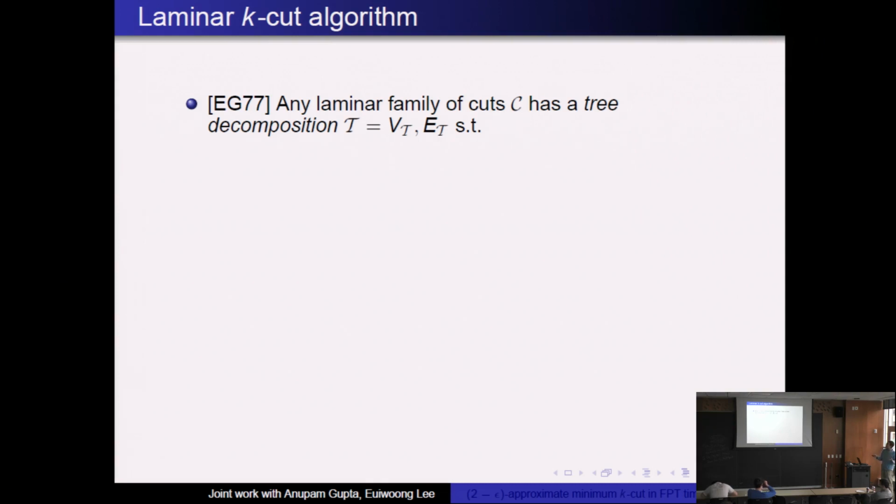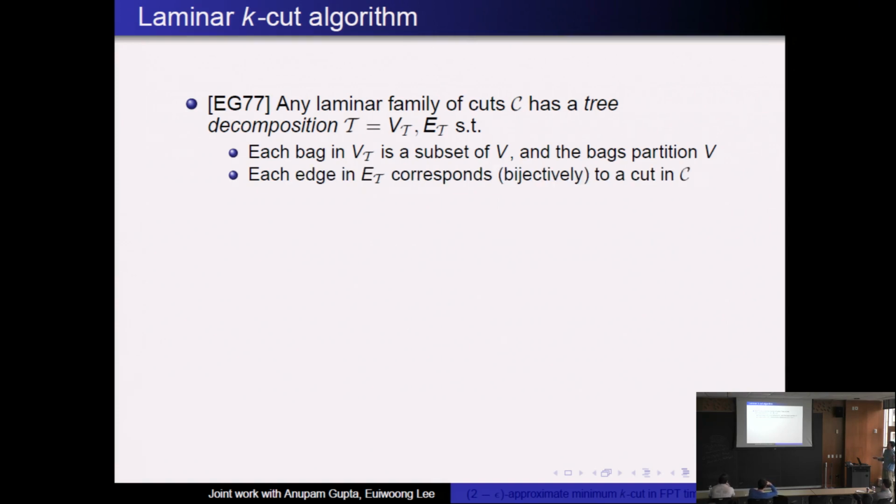So let's call this special case laminar K-cut, where we're promised the graph has this laminar structure. There's a well-known theorem by Edmonds and Giles that says that any laminar family of cuts has a tree decomposition. What does this tree decomposition look like? Every node in the tree, which we'll call a bag, is a subset of vertices, and the bags partition the vertices.